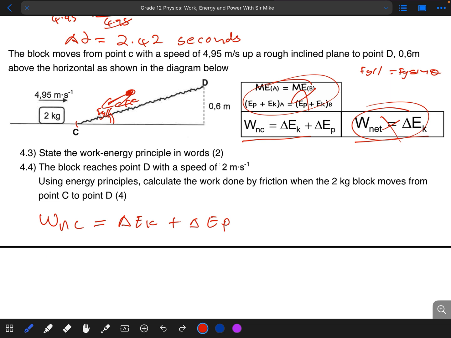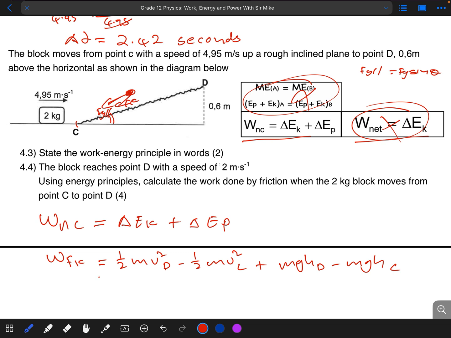So it's simply the work done by Fk, equal to half mv squared at point D minus half mv squared at point C, plus mgh at point D minus mgh at point C.